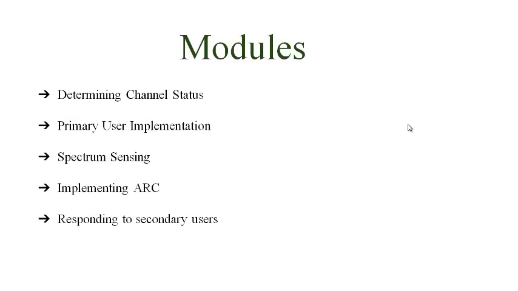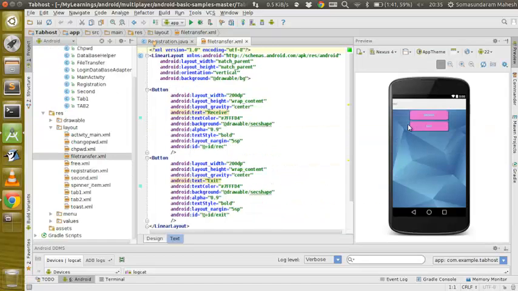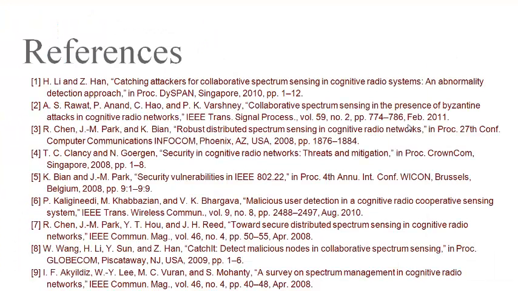We have five modules here: determining the channel status, primary user implementation, spectrum sensing, implementing ARC, and responding to the secondary users. This is our working place, and we use NetBeans to enter the code. These are the UI screens which we can get from the Android phone. So these are the references, and thank you.